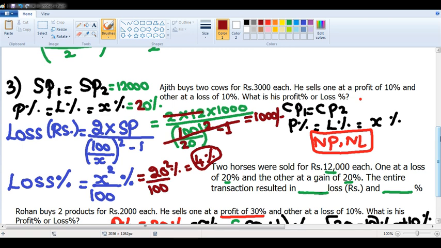Instead of remembering 15 to 20 formulas which we wrote and eliminated in our first session of profit, loss and discount, sometimes it is good to remember some key points which we discussed right now, so that you can tell the answer very fast. Again, it is up to an individual whether to remember that, or if you feel more comfortable solving with the methodology we discussed in these key points, please go ahead with that method. And the last, in terms of rupees, any other method, the best method is to go with taking it as 100 and other things, Anand. Probably the next problem you might understand very clearly, sir.